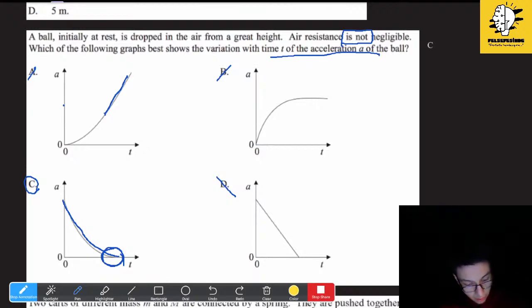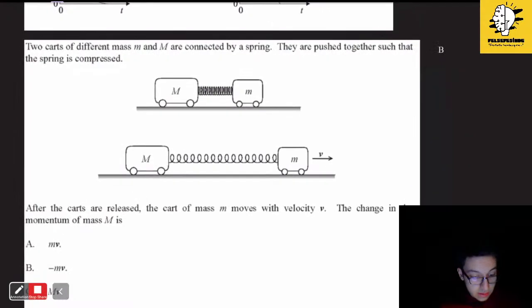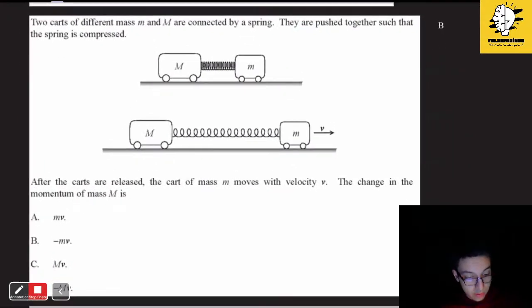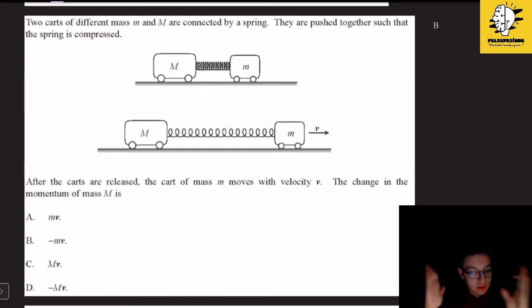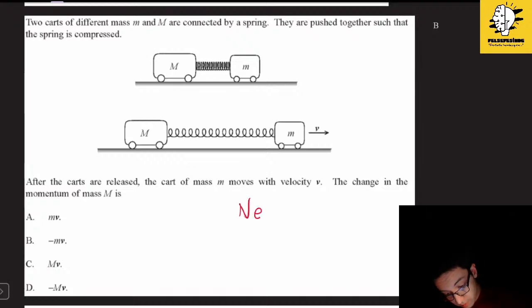Yes. So the next question. It is about, again, mechanics, and it says two cars of different mass, small m and capital M, are connected by a spring. They are pushed together such that the spring is compressed. When the cars are released, the mass with the small mass is moving right with velocity v. What will be the change in momentum of mass m? So again, we will be talking about Newton's third law of motion.